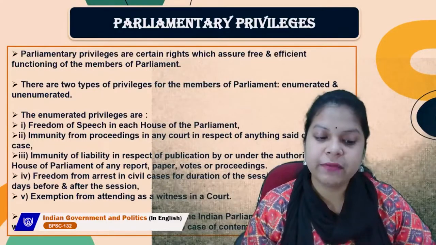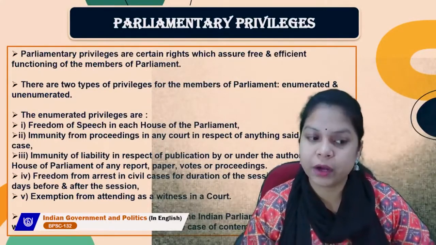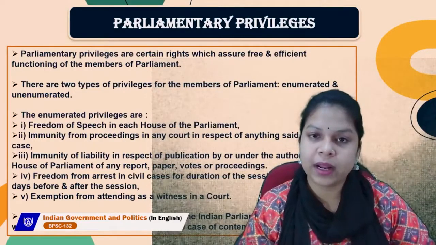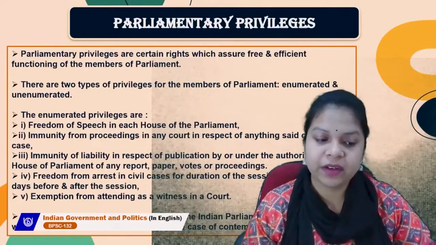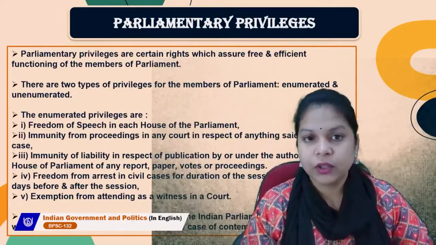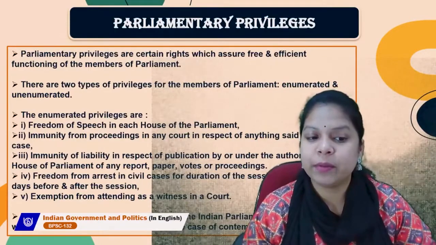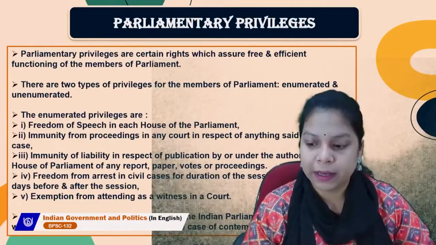Fourth is freedom from arrest in civil cases for the duration of the session and for a period of 40 days before and after the session. And the fifth is exemption from attending as a witness in a court. So these are the enumerated privileges which are provided to the members of the parliament.